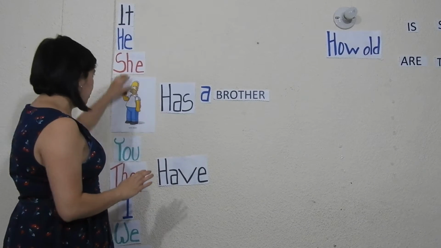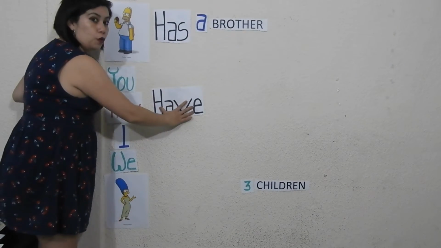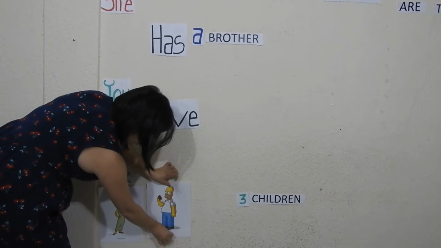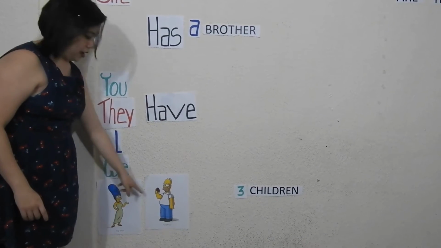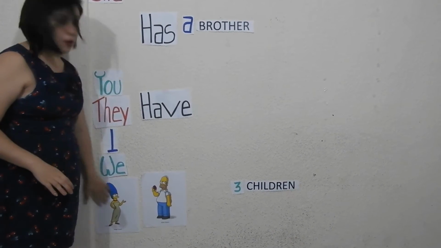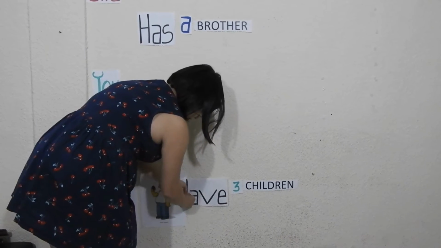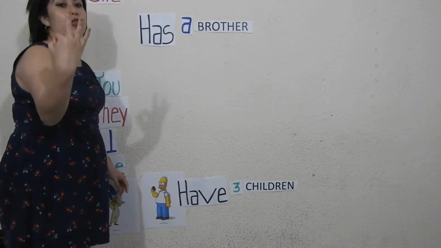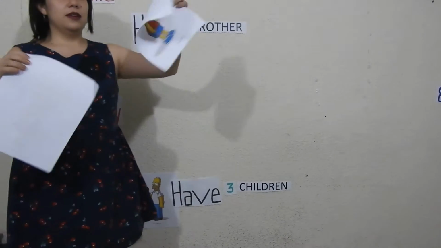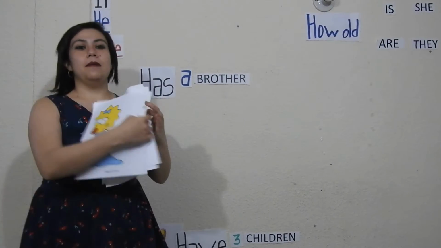Now, another example. Remember, you, they, I, and we use have. We are going to use another example. We are going to talk about Marge and Homer. So, remember Simpsons family? Marge and Homer have 3 children. So, their children are, remember, Bart, Lisa, and Maggie.